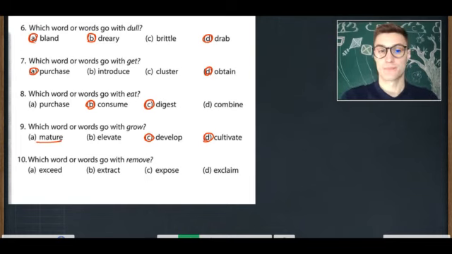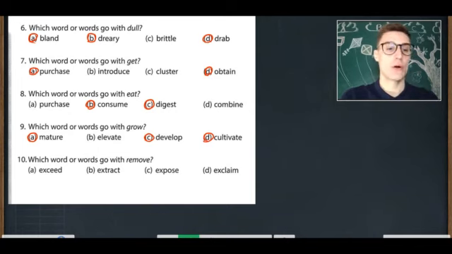Mature. Mature can also mean grow, if it's used as you are becoming mature, you're growing up. The flower is maturing, it's growing, right?